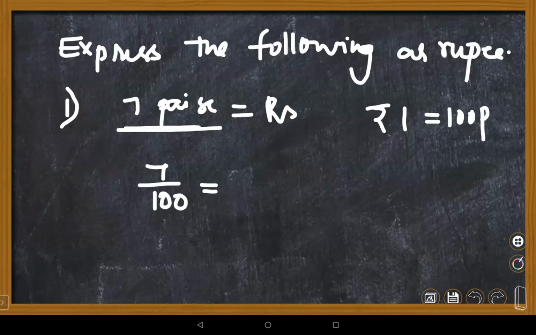Wait, Daksh, wait. Gagan, please respond.